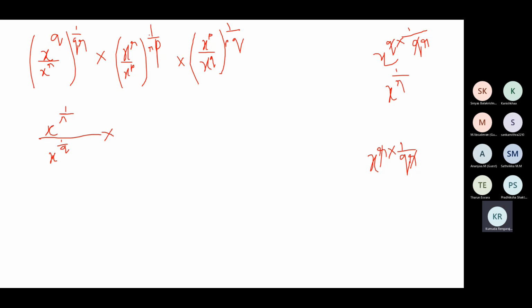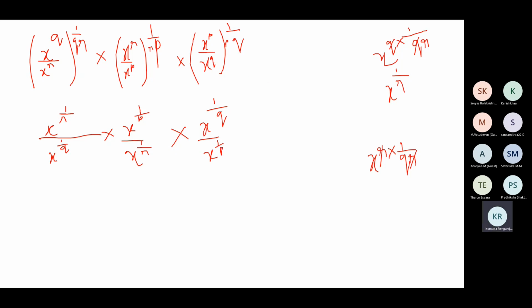Into R into 1 by RP. R and R will get cancelled, so 1 by P. X to the power 1 by P. X to the power P into 1 by RP. P and P will get cancelled, so X to the power 1 by R. Again here, P will get cancelled, so X to the power 1 by Q. Q will get cancelled, X to the power 1 by P.